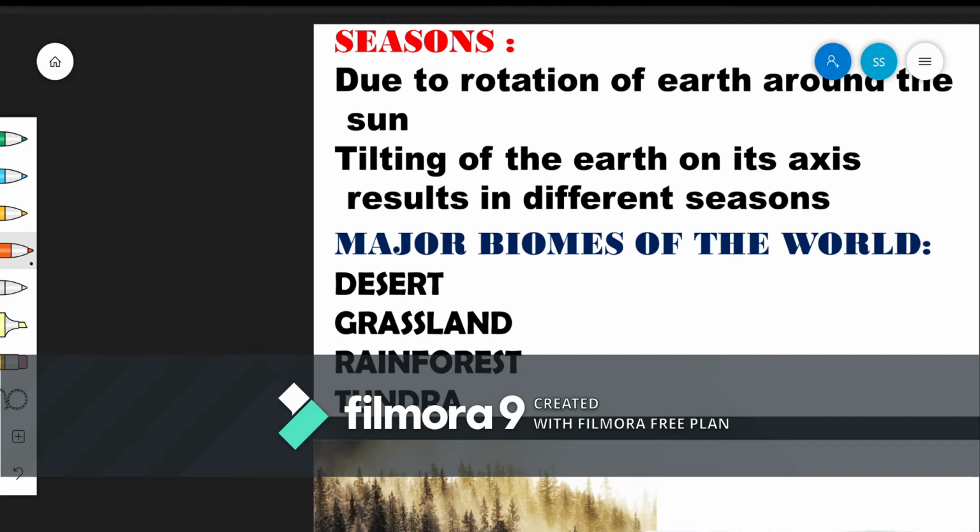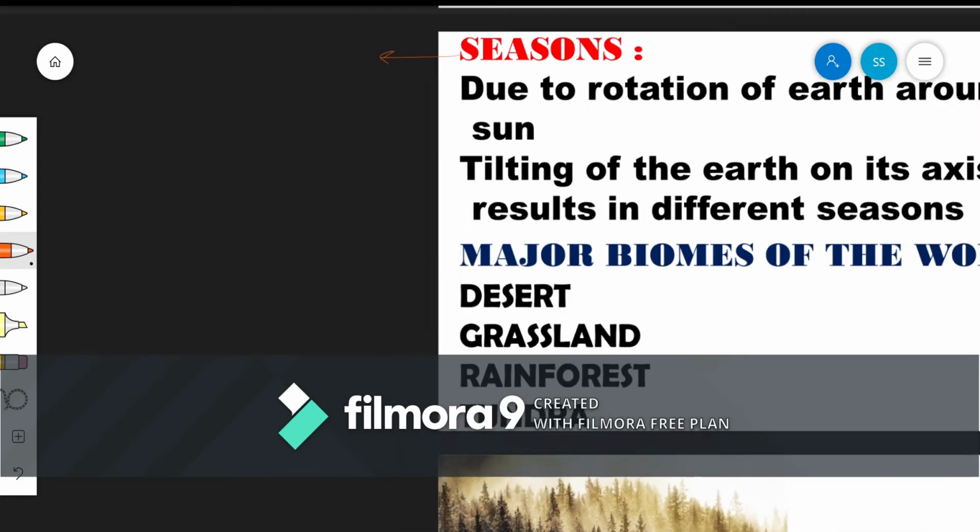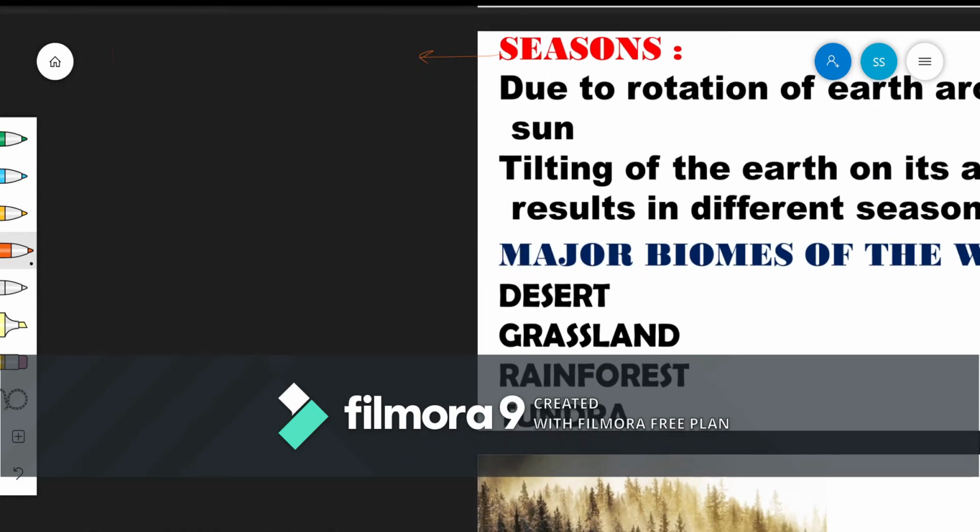Seasons occur because of the rotation of the earth around the sun. Now let us write the reasons right here. The number one reason for the formation of the seasons is the rotation of earth around the sun.